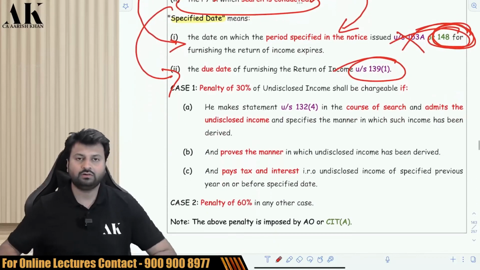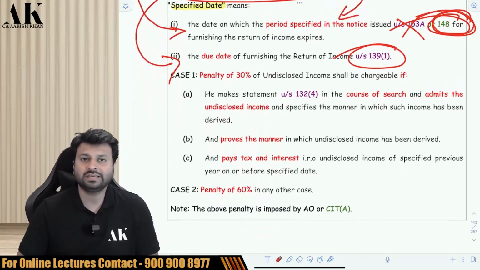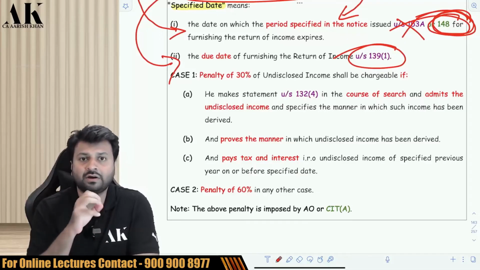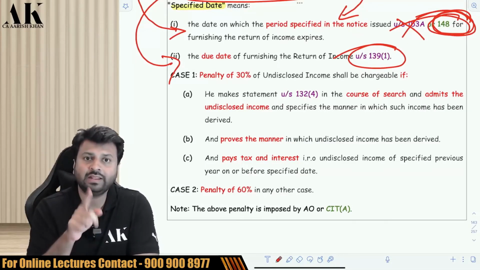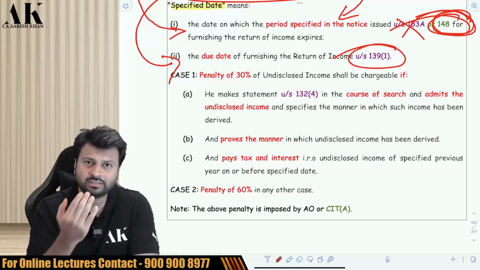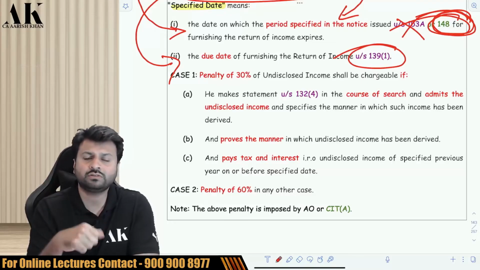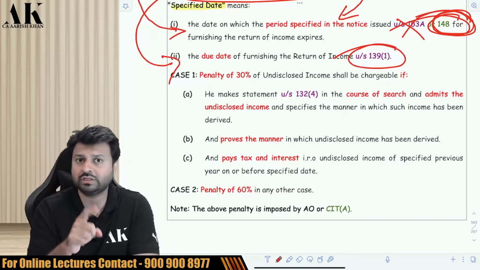Now suppose the search is going on and something is found at your property, some cash, some bullion, some jewelry, etc. Then what will happen? Will the AO ask you a question or not? You have to answer the question which is asked by the assessing officer. So the AO is asking you, from where have you got this money, bullion, jewelry, etc.? If you are able to explain, well and good, he will leave you. But if you are not able to explain, then he is not going to leave you. He is going to impose penalty.